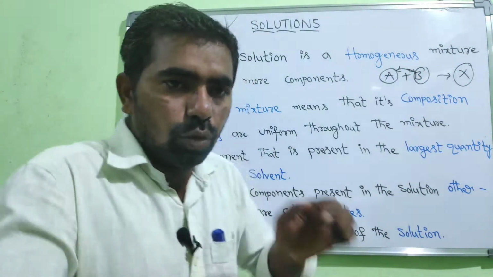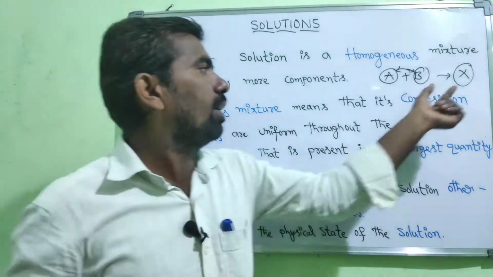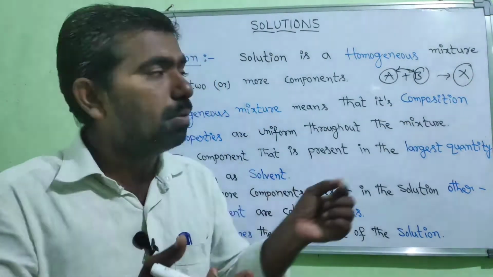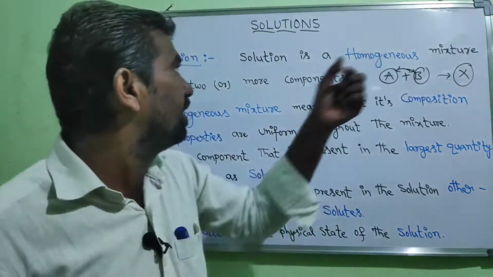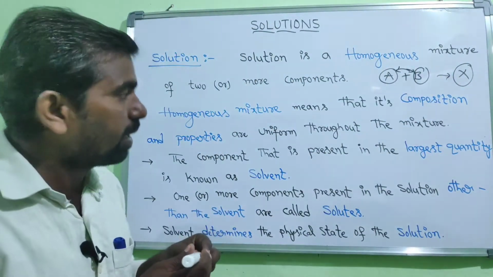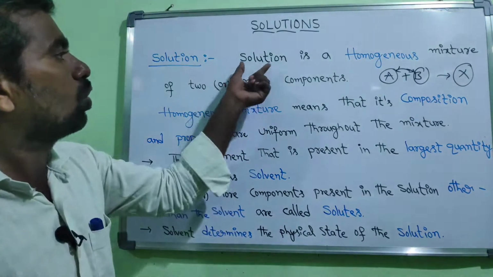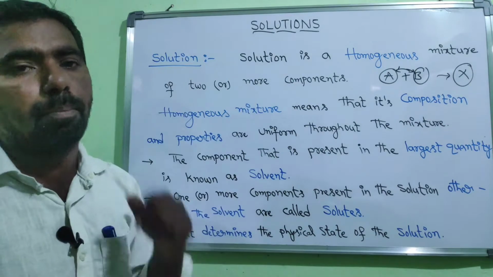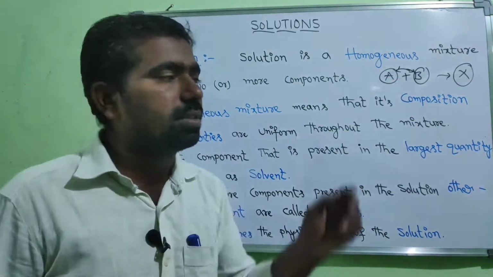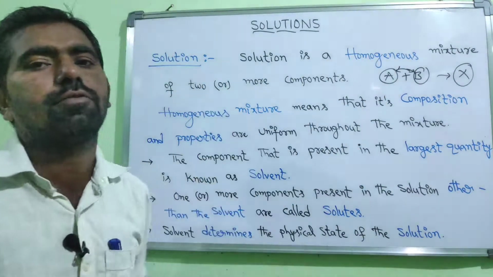A and B are mixed together, and finally a mixture is formed, which I am calling X. If it is a homogeneous mixture, then it is called a solution. So again I am repeating the definition: solution is a homogeneous mixture of two or more components. Here I am taking only two components, A and B.